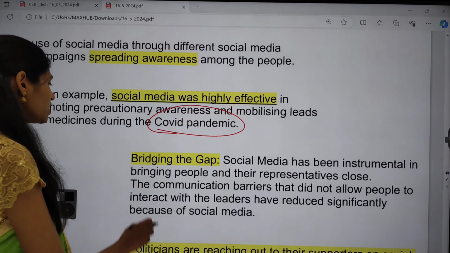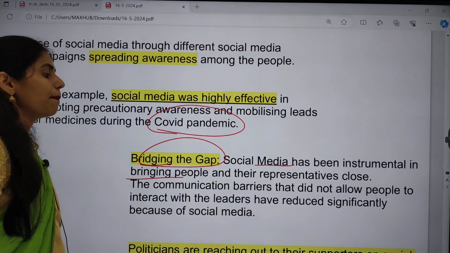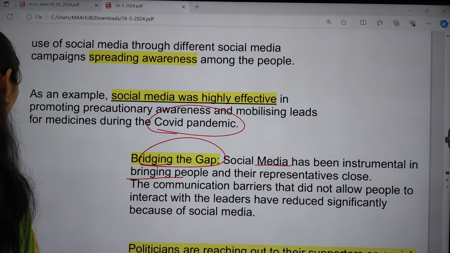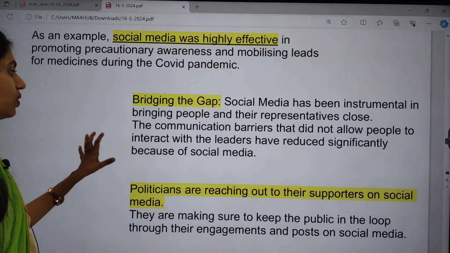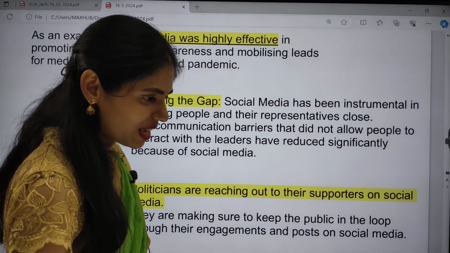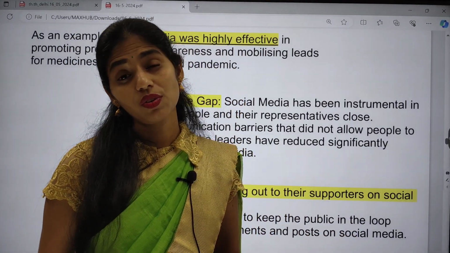And next one is bridging the gap. Social media has been instrumental in bringing people and their respective leaders close. People are coming and interacting with these political leaders because they are doing lives, for example on YouTube, so that people comment their questions and those questions will be addressed.